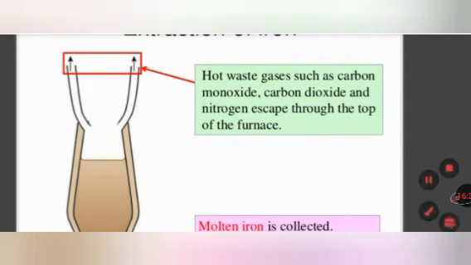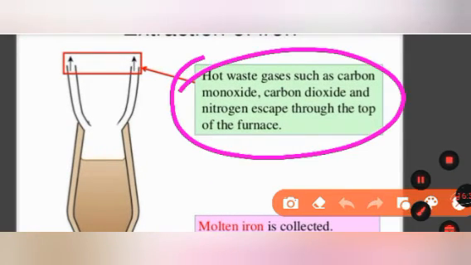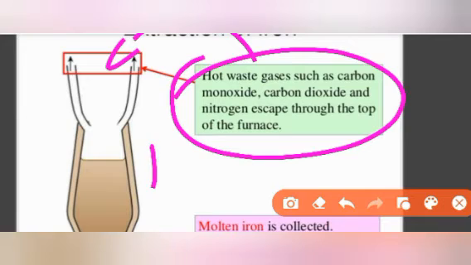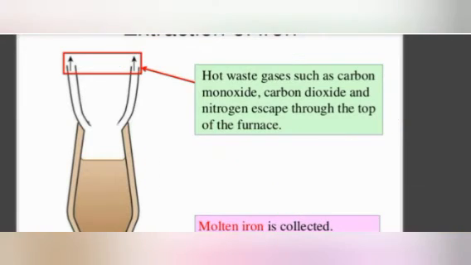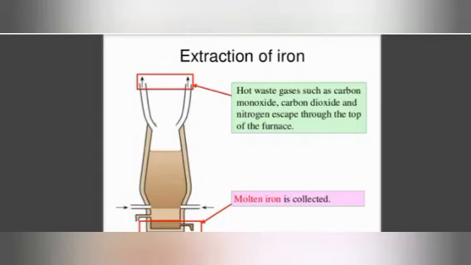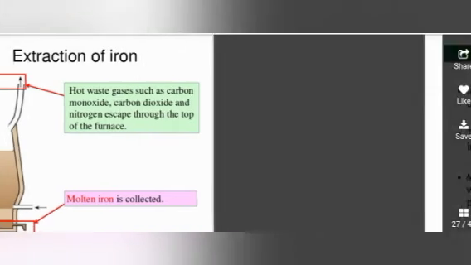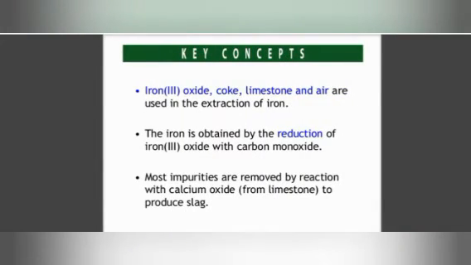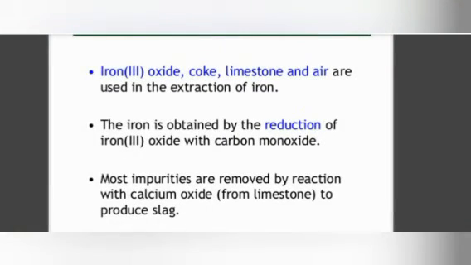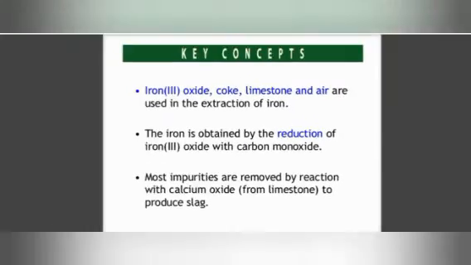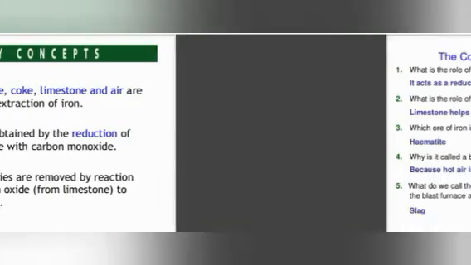It means that hot waste gas such as carbon monoxide, carbon dioxide and nitrogen escapes through the top of the furnace. Then at the bottom we get molten iron, which we collect, and from here we get the pure iron. So the key concept of this topic is that iron oxide, coke, limestone and air are used in the extraction of iron. Iron is obtained by the reduction of iron oxide by carbon monoxide, and most of the impurities are removed by reaction with calcium oxide to produce slag.